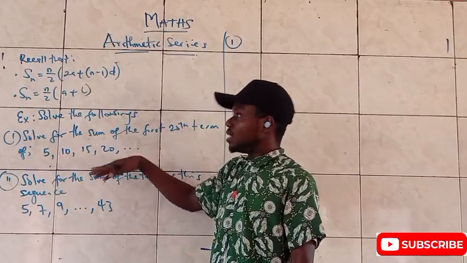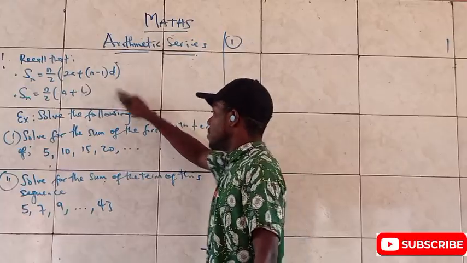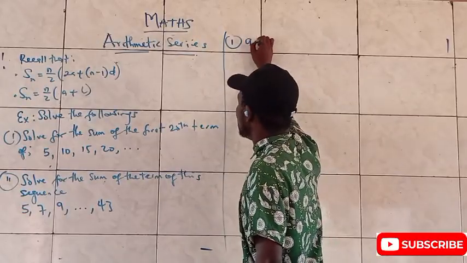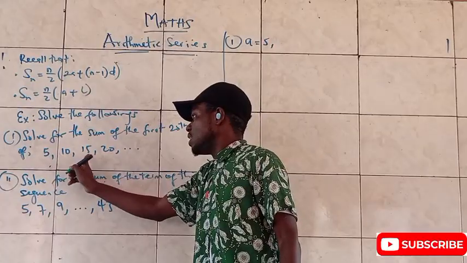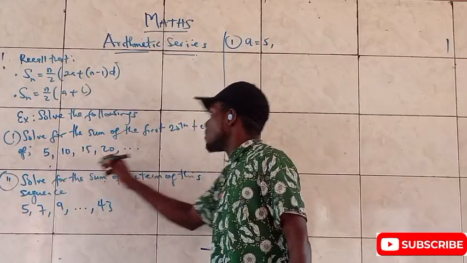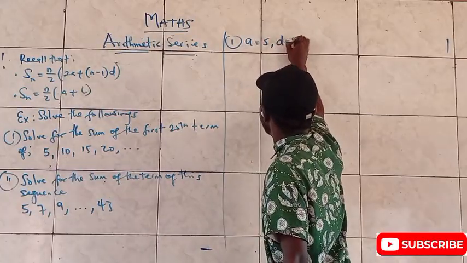But to do this easily, just use the first formula by simply saying that my first term is 5, and my common difference is this minus this, 5; this minus this, 5; this minus this, 5. So my common difference is simply 5.